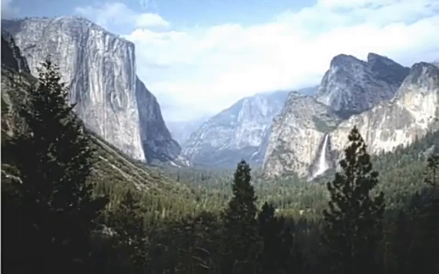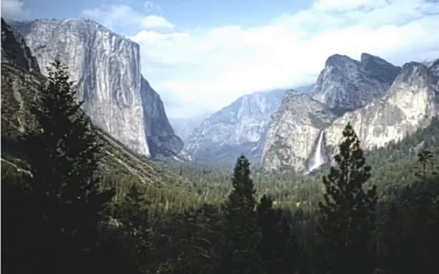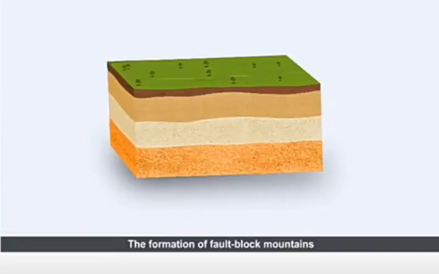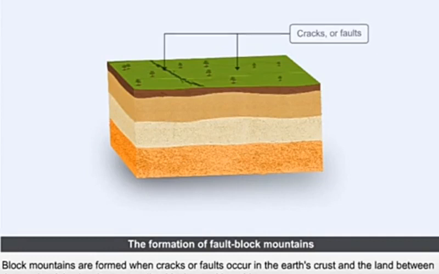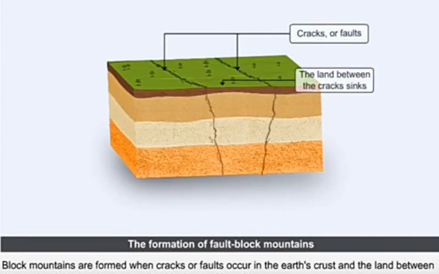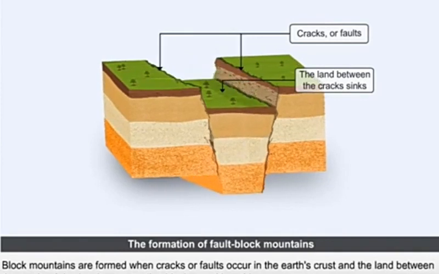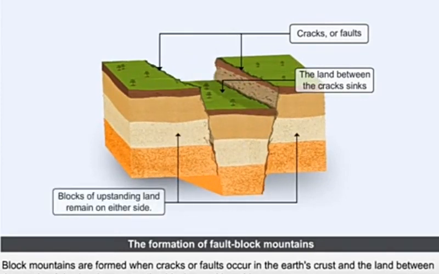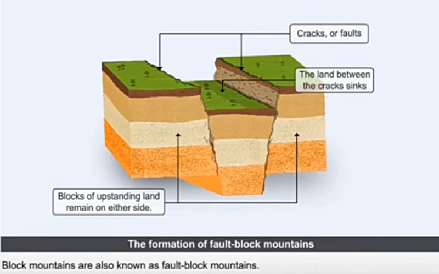Block mountains. Block mountains are formed when cracks or faults occur in the Earth's crust and the land between the cracks sinks, leaving upstanding blocks on either side. Block mountains are also known as fault block mountains.